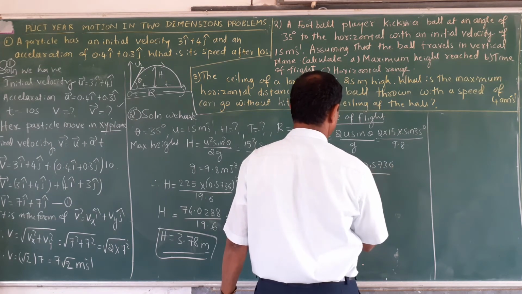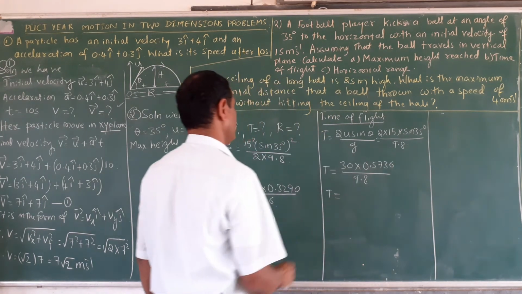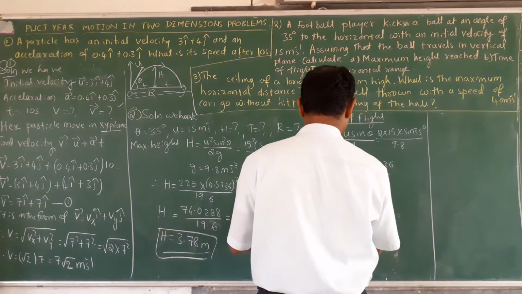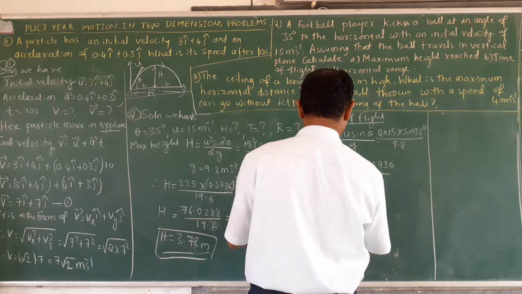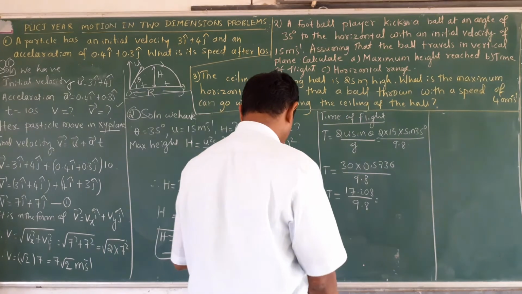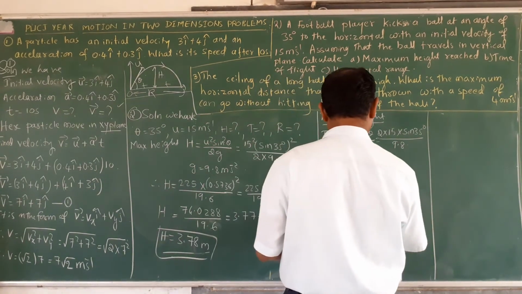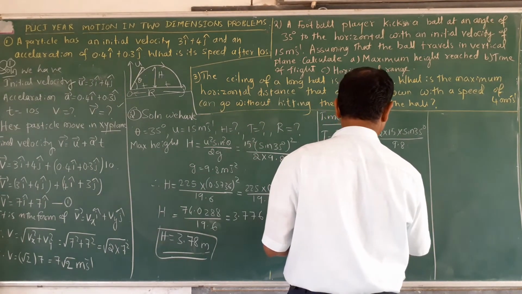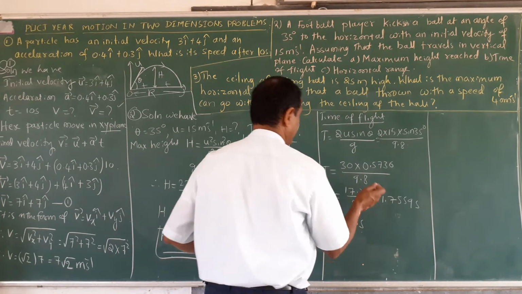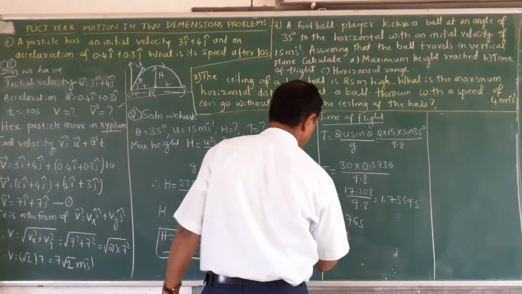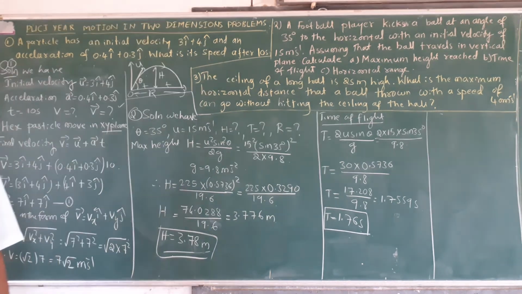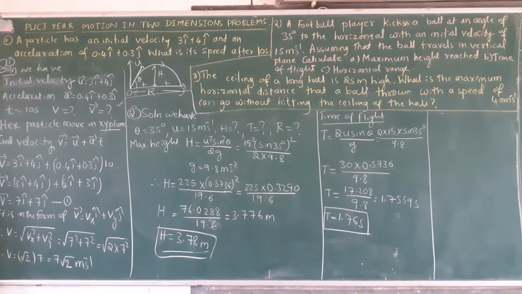0.5736 divided by 9.8. You multiply these two. How much you got? 30. This is 17.208 divided by 9.8. The answer is 1.7559 seconds. This t is equal to 1.76 seconds. This is the time taken by the projectile. That is the time of flight.